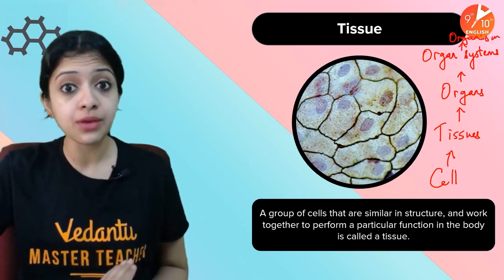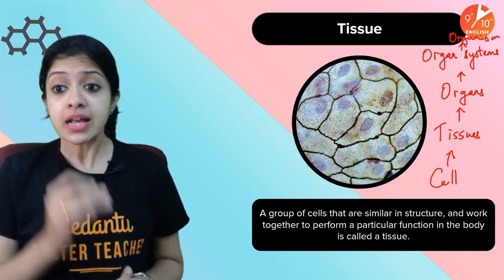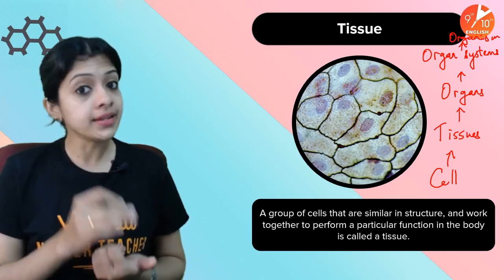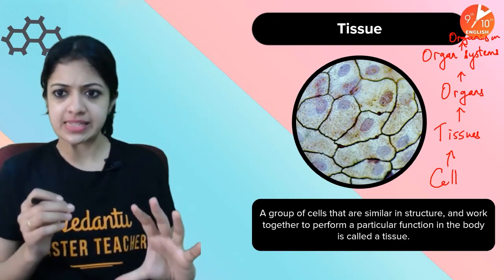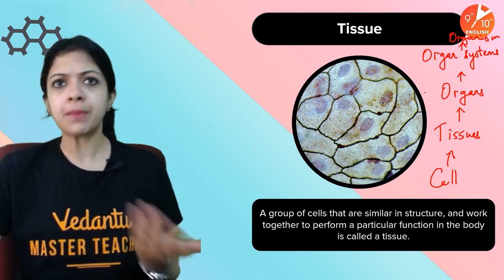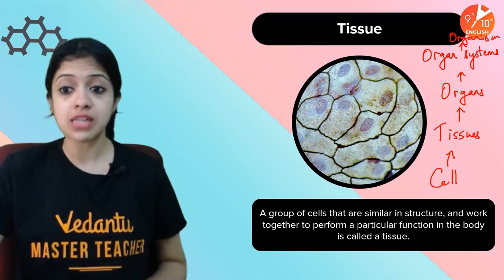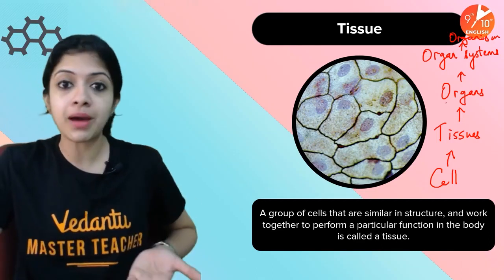In our body, we are made up of different organ systems: our digestive system, respiratory system, circulatory system, nervous system, and so on. If you consider one of those systems, like the digestive system, it's made up of many different organs. What are they? Maybe the esophagus, the stomach, the small intestine, large intestine, liver, pancreas, all of them are organs.